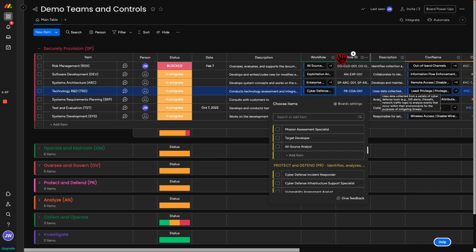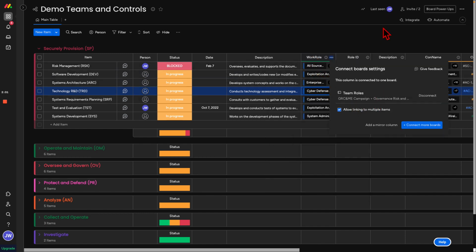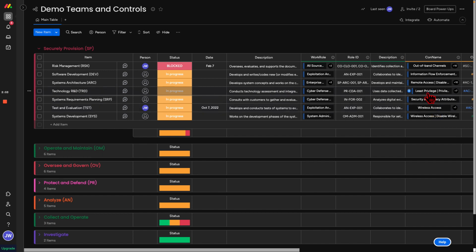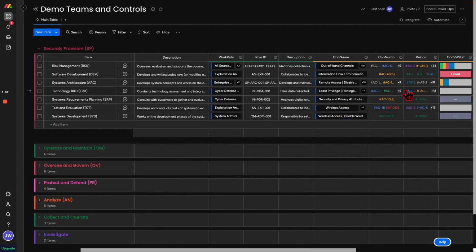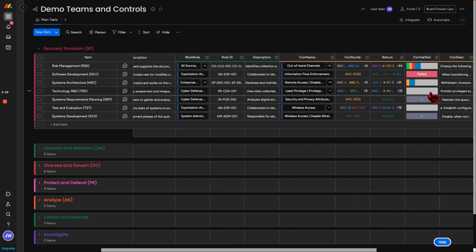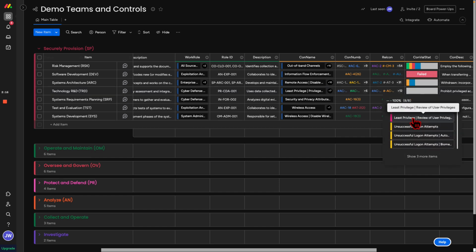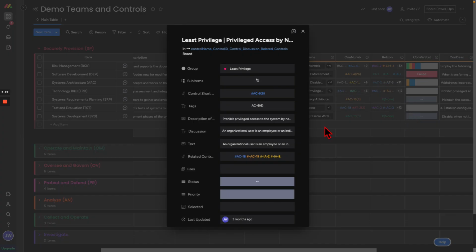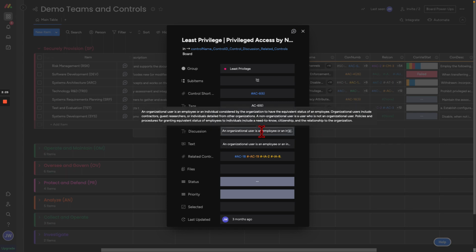So this is the role that they are going to do, the job they're going to do, and then what control are they responsible for, right? What is this technology and R&D control group that they're responsible for, and what are the statuses of those controls that are selected? Here we can see that none of the statuses have been completed, right? But we can see the items that they have been assigned, and we could even dive into what the description of it is, what the discussion is.